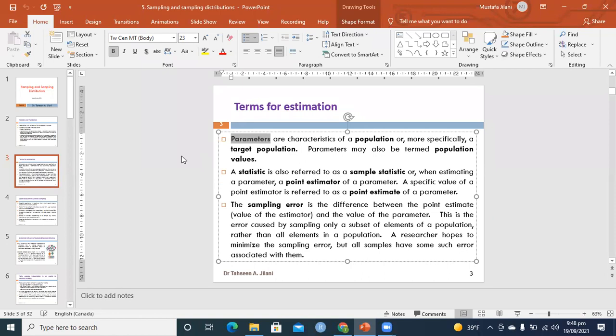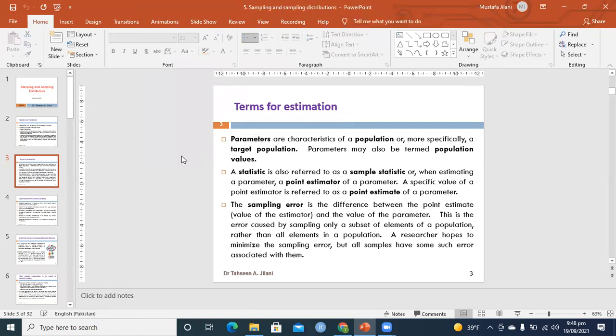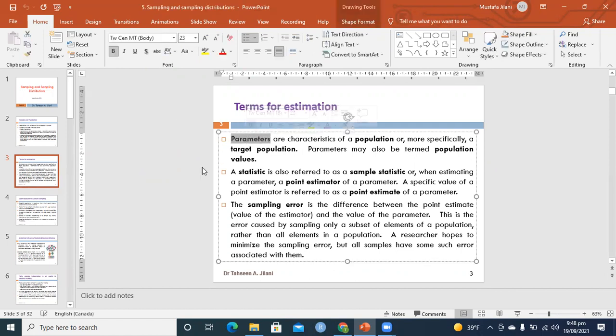But if we go for the sample characteristics, such as sample mean X bar, sample variance S square, sample proportion small p, sample ratio small q, these are all called the sample statistics. So we have a parameter defining the population characteristic, and a statistic, not statistics with an s, a statistic, that is called the sample quantity or sample property.